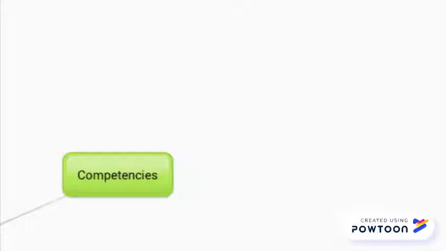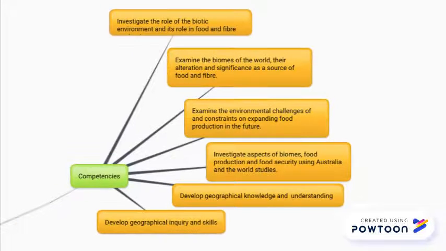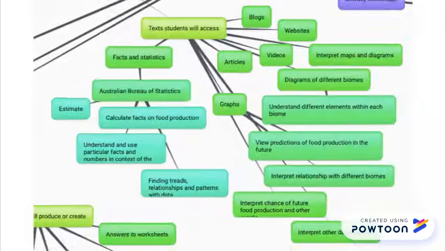Competencies of students include being able to investigate the role of biotic environments and their role in food and fiber production, examine the biomes of the world, their alterations and significance as a food source and fiber, examine the environmental challenges and constraints of expanding food production in the future, and examine aspects of biomes, food production and food security using Australia and the world studies. Demonstrate geographical knowledge and understanding, along with develop geographical inquiry and skills.